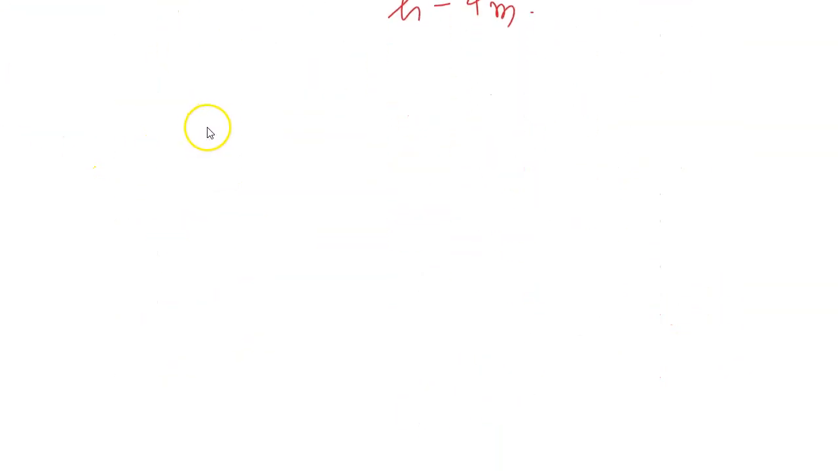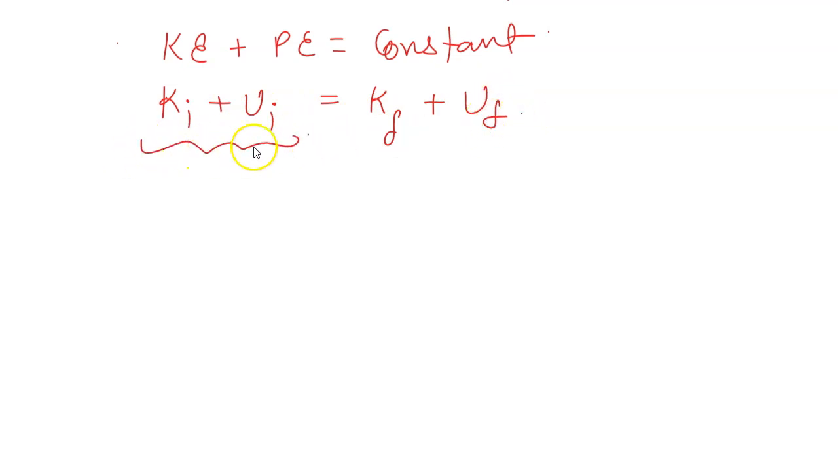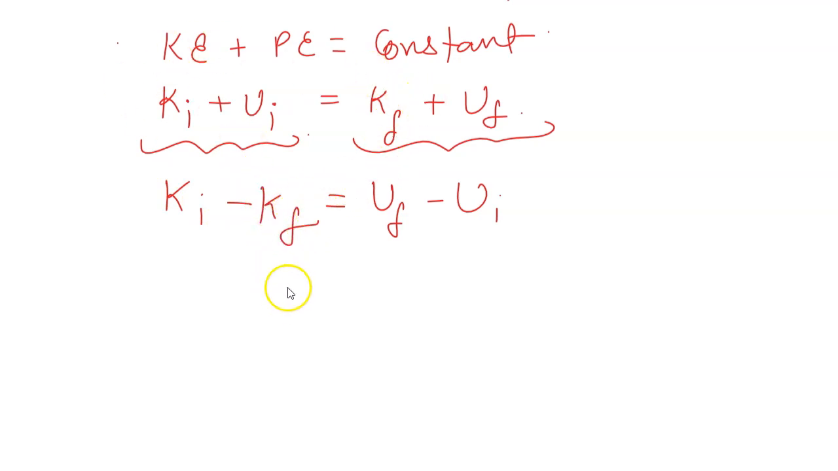So overall we can say, according to conservation of energy, that kinetic energy plus potential energy is constant. We can also say ki plus ui, if k represents kinetic energy and u represents potential energy, is equal to kf plus uf, considering the initial energies and this as the final energy. So let us even rearrange. We get final potential energy minus initial potential energy as initial kinetic minus final kinetic. I have just rearranged.